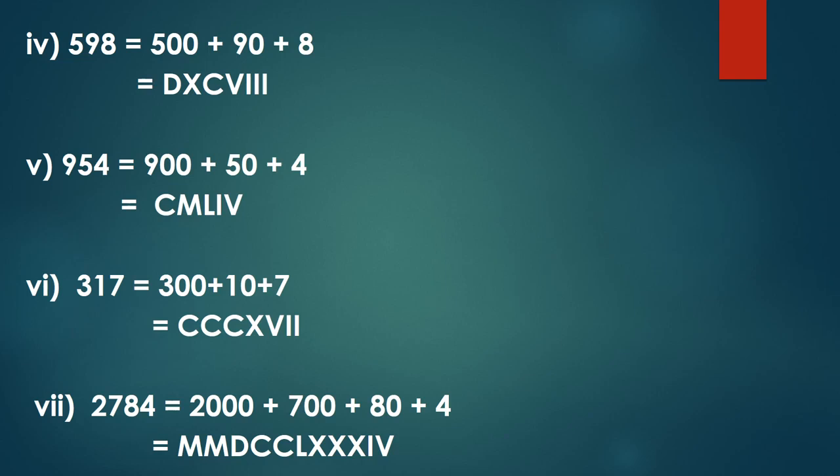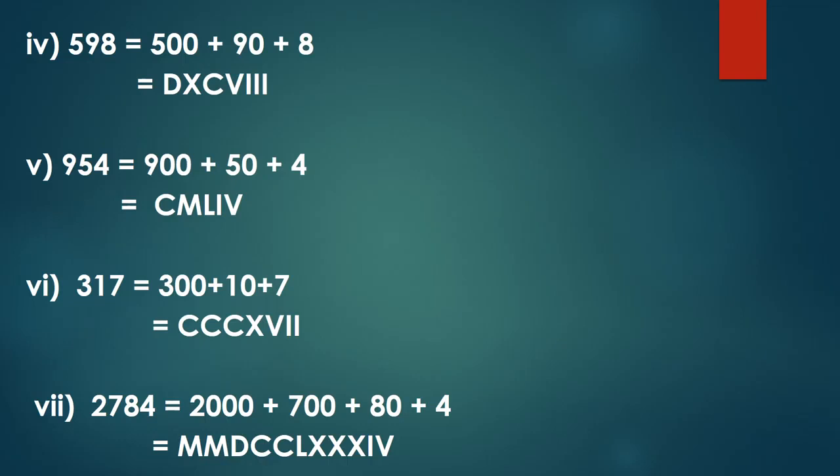Next is 317. 300 plus 10 plus 7. Now for 300 we can write down 3 times C, 100, 100, 100, because at the most we can write down any symbol 3 times. So 100, 100, 100 becomes 300, then 10, that is X, then V, 5, and then II, which makes 7. So it is CCCXVII.